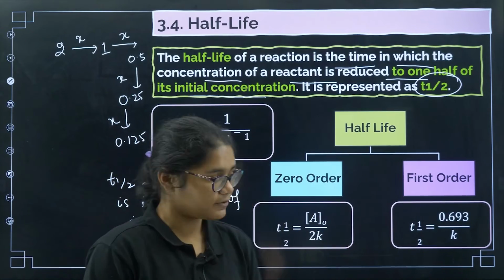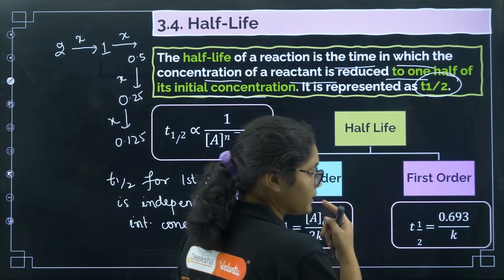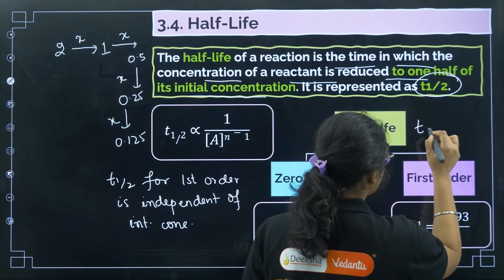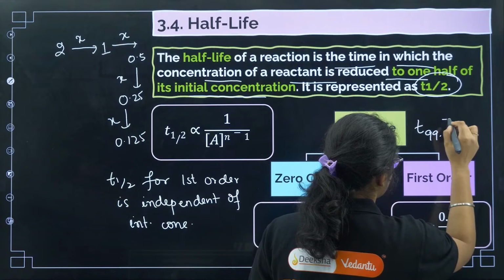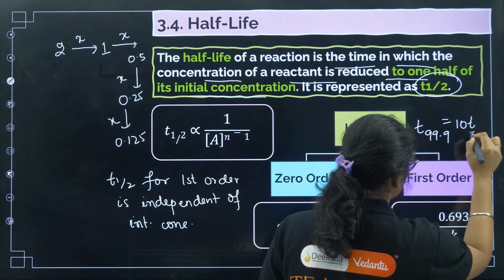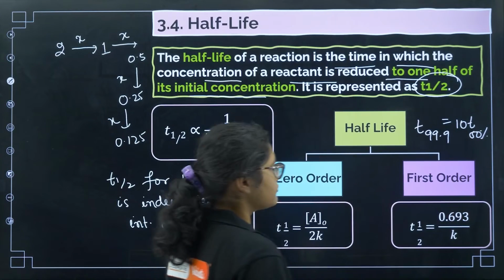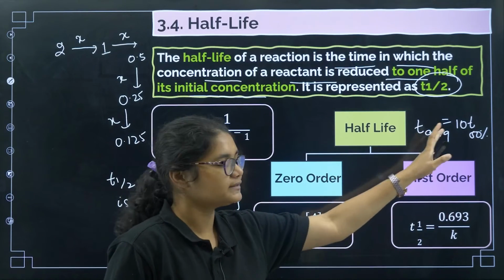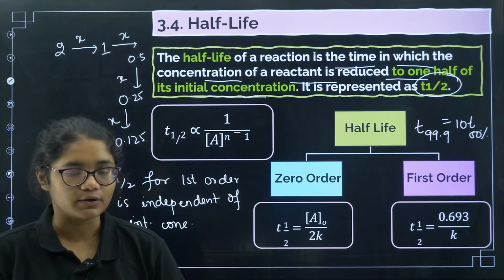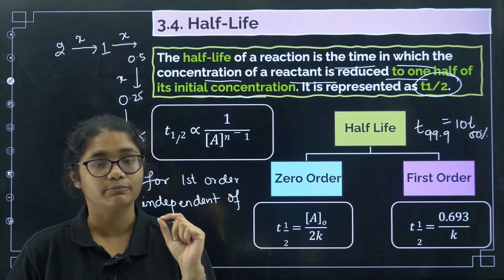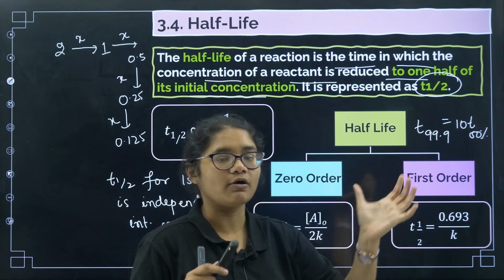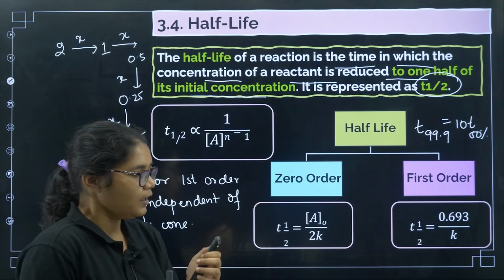Now for first order, I will tell you one more formula: T 99.9% is equal to 10 times T 50%. This formula you also have to remember. Many times you can easily solve a question using this formula. That means the time required for completion of 99.9% of a reaction is equal to 10 times T of 50%. Fine.